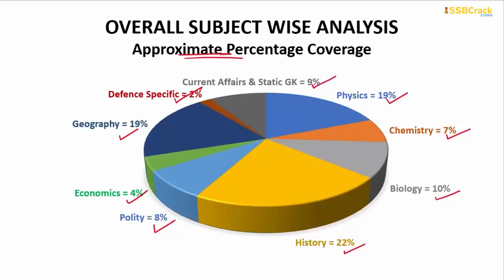Regarding all of these particular analysis, I can tell you that the maximum number of questions will come from the part of physics, history, and geography. Okay, if you concentrate more on physics, history and geography, more than 50 to 60% of the paper will be completely covered. And you have to go through other important subjects also. Regarding chemistry and biology, you have to score very good marks in biology, because biology carries sectional cutoff also, so you have to be very careful.